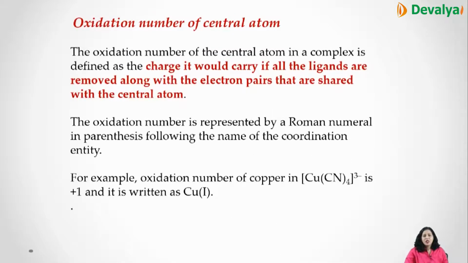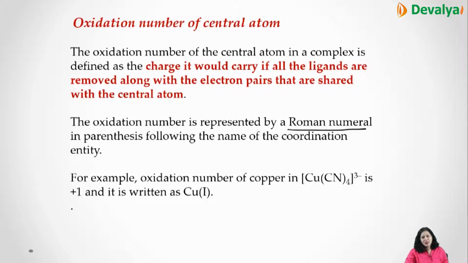Then is the oxidation number of the metal ion. The oxidation number of the central atom in the complex is defined as the charge that it would carry if all the ligands are removed along with the one electron pair that is shared with the central metal atom. And we always write it in Roman numerals.